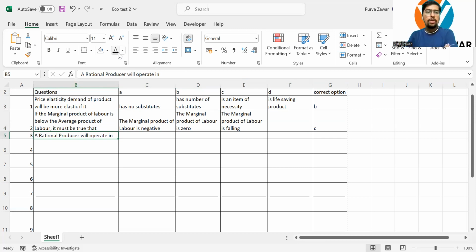Third question: a rational producer will operate in stage 1, stage 2, stage 3, or all of them. If a producer wants to operate, ideally in which stage should he work, 1, 2, or 3?